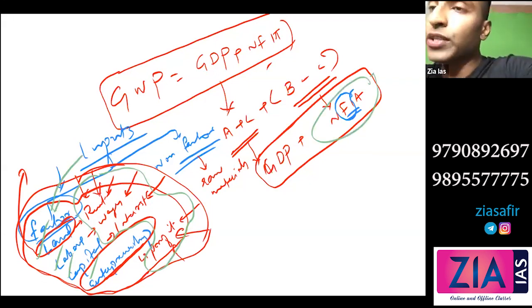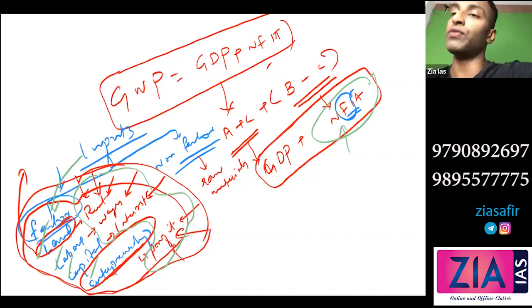Okay, so I hope you understood what is net factor income from abroad. Why we are using net is because we are taking the difference between Indians earning from abroad and foreigners earning from India. That difference is what we're taking. That's why net factor income from abroad.